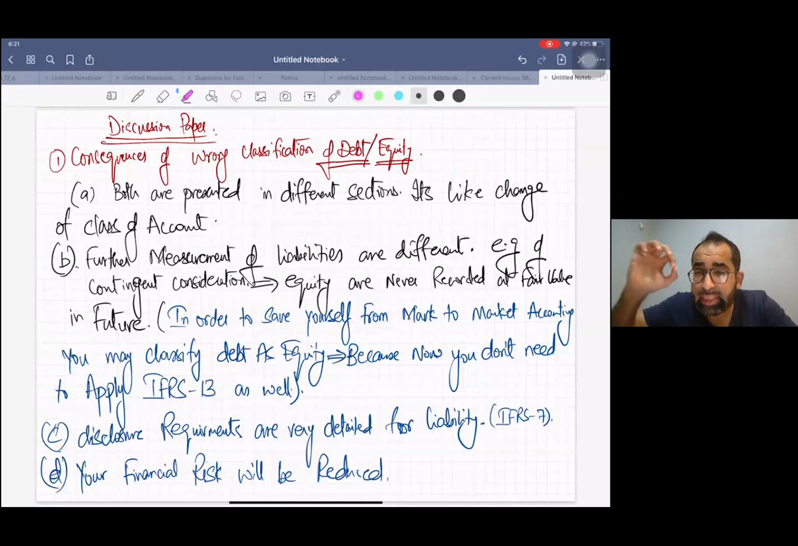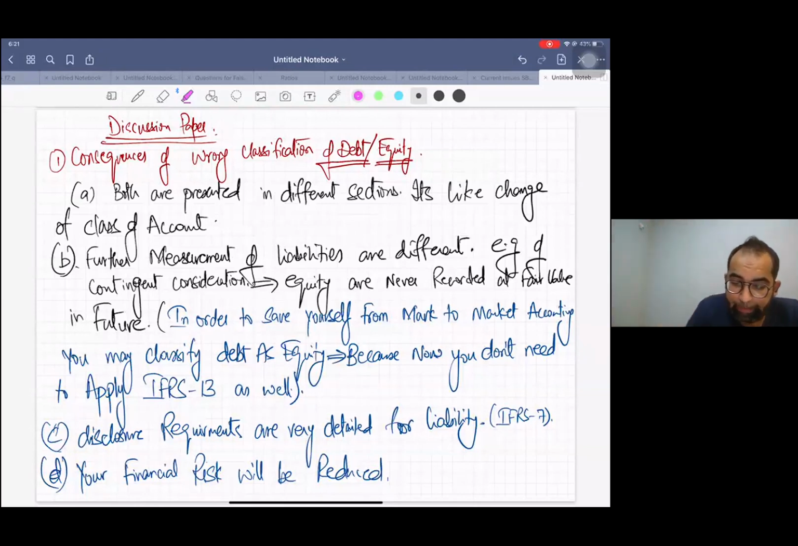As this area is a little bit vague, if an accountant intentionally classifies debt into equity, what will be the consequences? What will be the consequences of wrong classification? Come on, see it. Number A, both are presented in different sections. It's like a change of class of account.